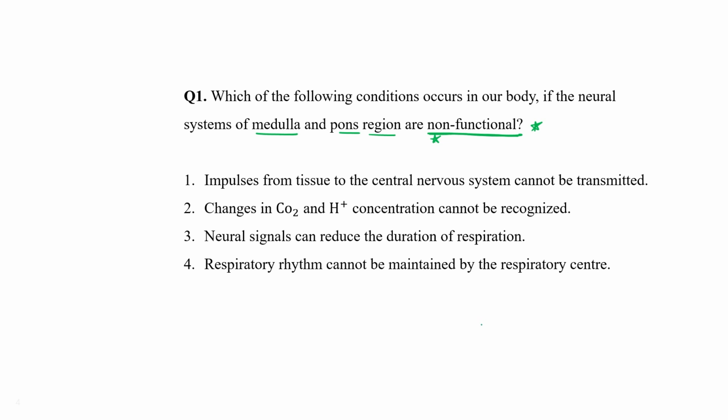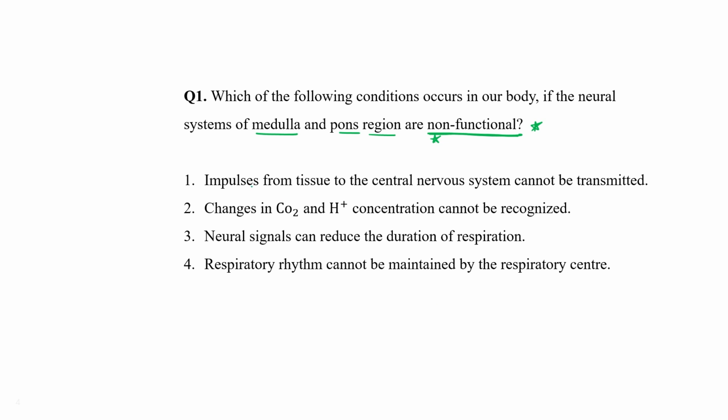They can't maintain their heart rate. They can't maintain their blood pressure because these things are related to cardiac center and respiratory center, right? And also vasomotor center, the coordination also affected if this particular region are non-functional.